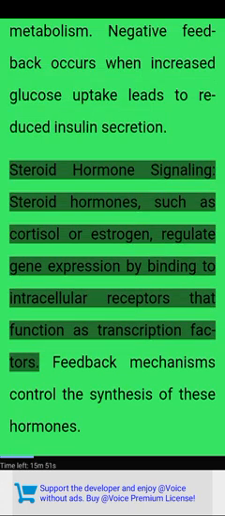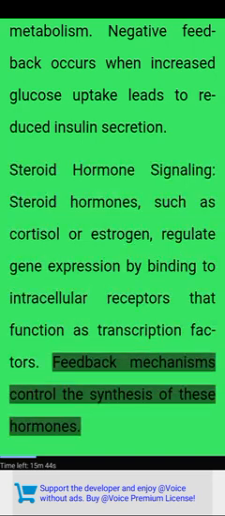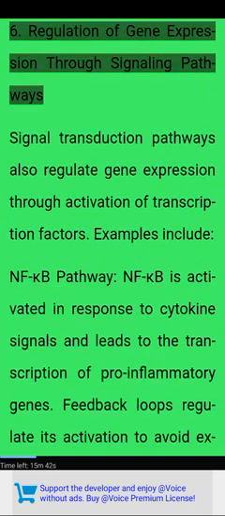Steroid hormone signaling. Steroid hormones, such as cortisol or estrogen, regulate gene expression by binding to intracellular receptors that function as transcription factors. Feedback mechanisms control the synthesis of these hormones. 6. Regulation of gene expression through signaling pathways.